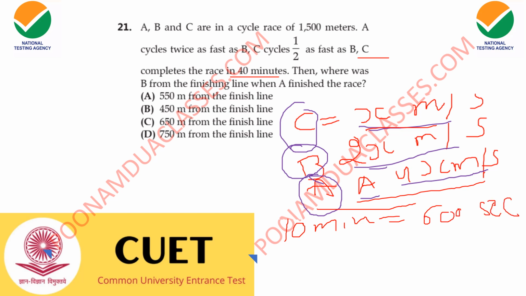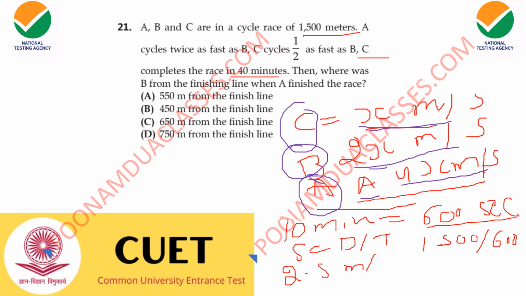Hence speed of A कितनी हुई? Speed is equal to distance upon time. डिस्टेंस हमारा कितना है 1500 और टाइम लगा 600 सेकेंड्स. 1500 divided by 600 seconds. So speed of A is equal to 2.5 meters per second. इतना आप लोग याद रखिए और अच्छे से देखिए. Then we will move to the next step.